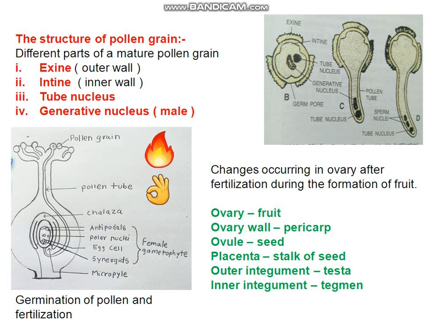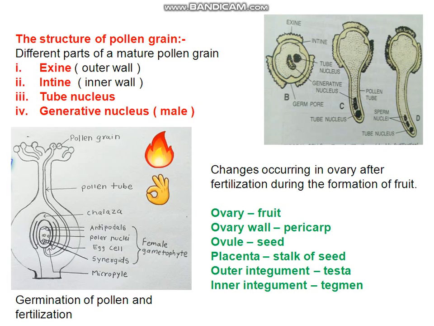Then the generative nucleus of the pollen grain divides and forms 2 male gamete nuclei, also called sperm nuclei. Then the tip of the pollen tube, after entering the ovary through the micropyle, ruptures and discharges the 2 male gametes into the embryo sac.